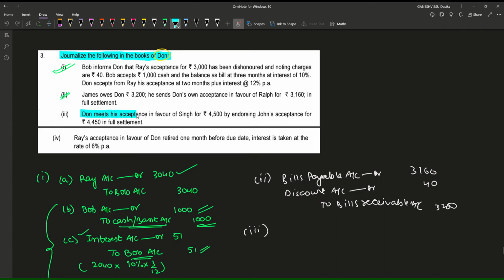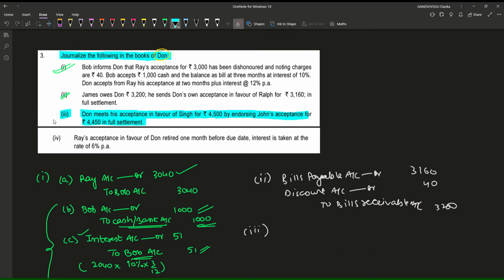Don meets his acceptance in favor of Singh for 4,500 by endorsing John's acceptance for rupees 4,450 in full settlement. The same case has been repeated but in a different manner.